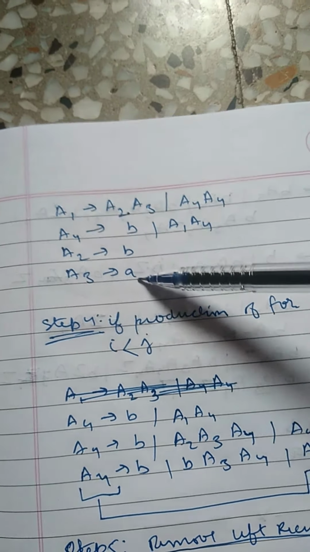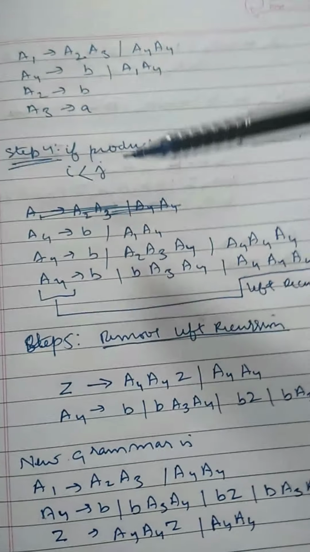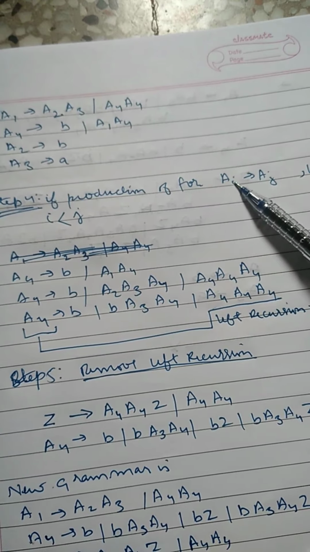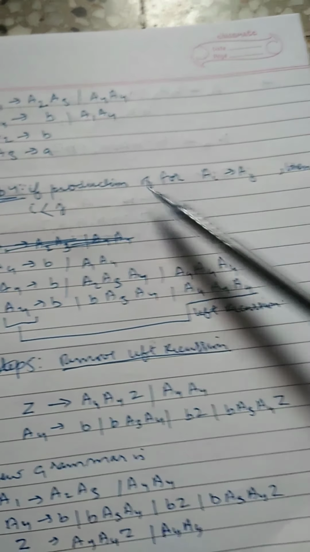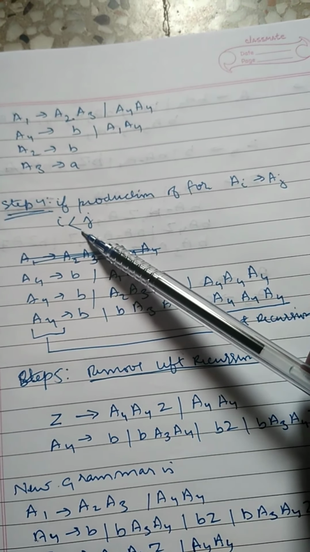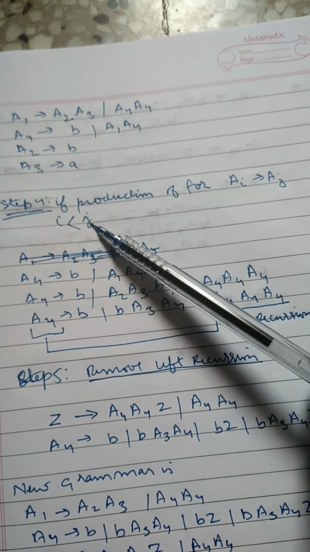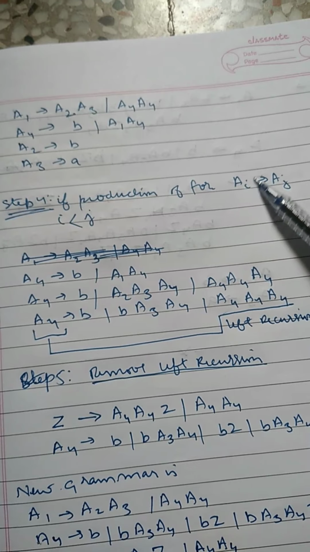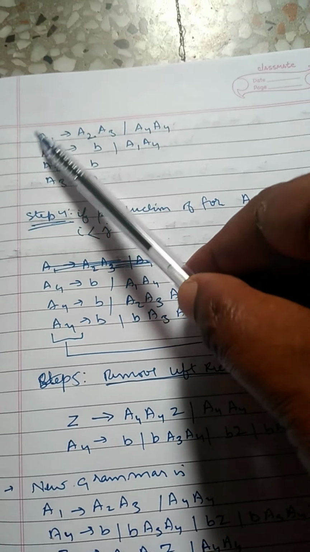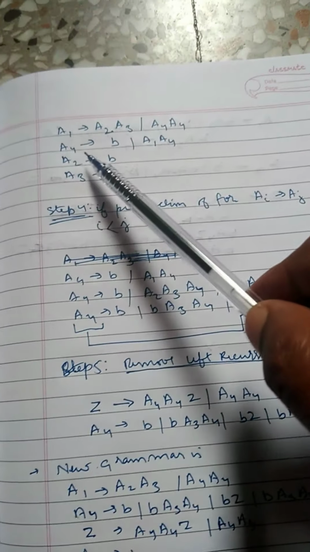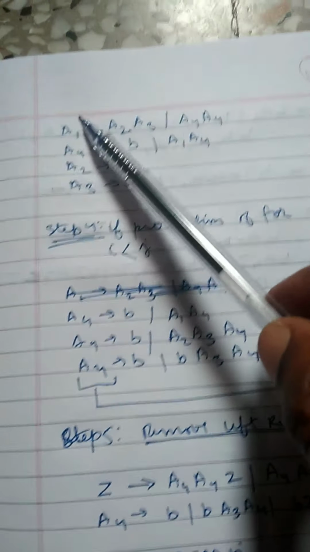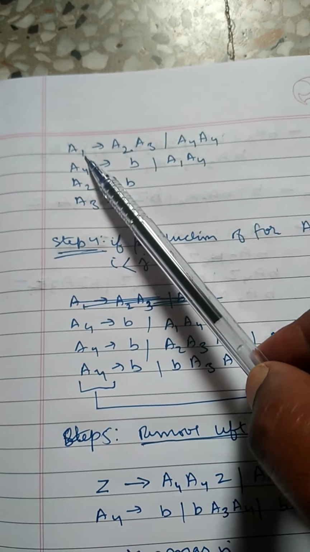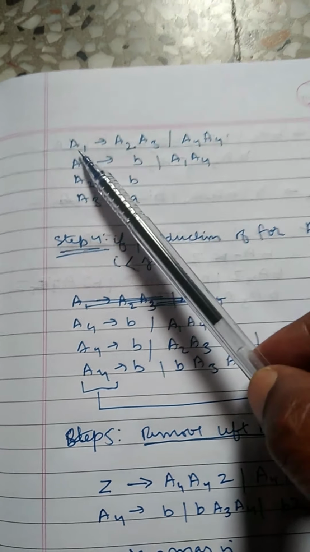Step number 4: if a production is of the form Ai gives Aj, then i must be less than j. Here in the first production, i is 1 and j is 2.